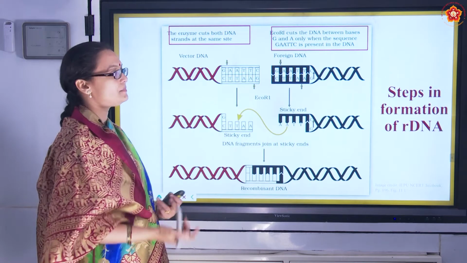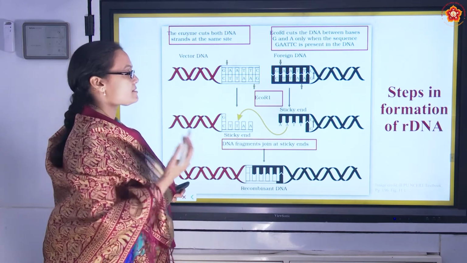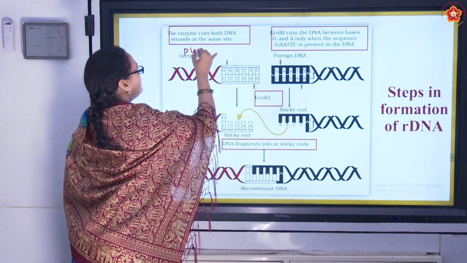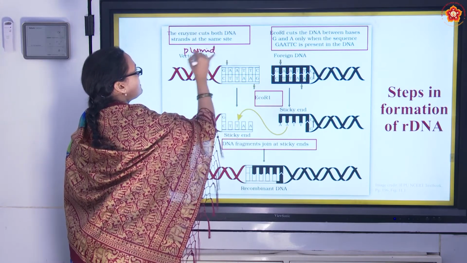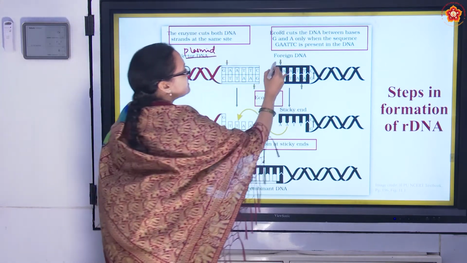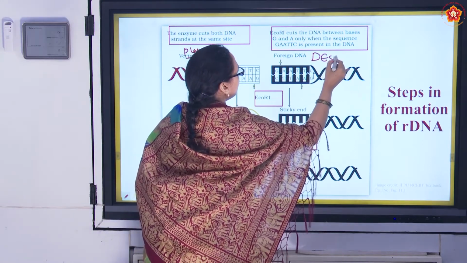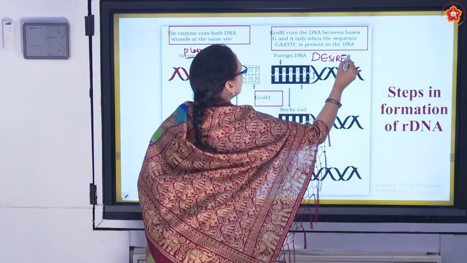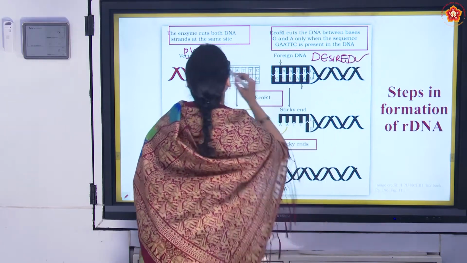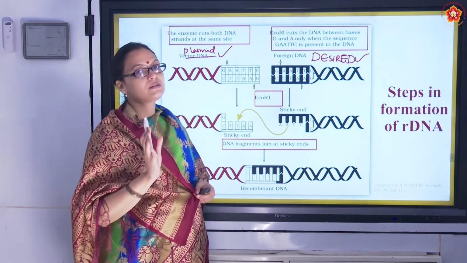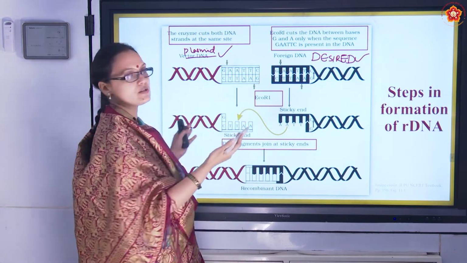So this is another picture which is describing the steps. This is the vector, the plasmid, and this is the desired gene, right? So we take up the desired gene and we take up a plasmid. Now how does restriction enzyme work? That's what this picture is showing.